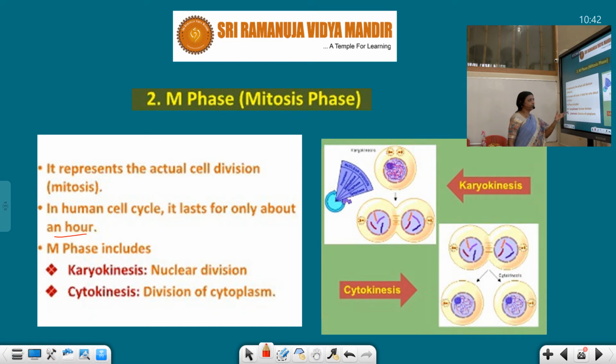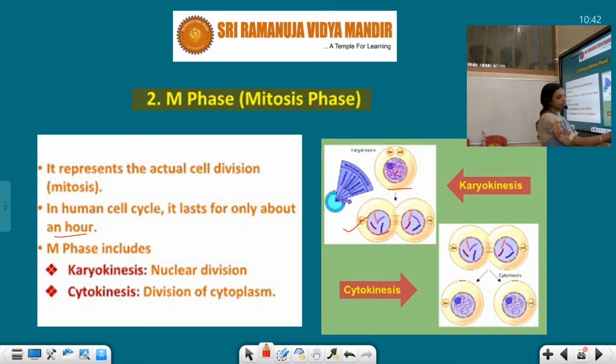And the M phase includes karyokinesis and cytokinesis. This is shown in this slide. Here karyokinesis is occurring, that means the nucleus is dividing, and see, cytokinesis has not occurred at this stage. The cytoplasm still has to divide. So in this diagram only karyokinesis occurred.